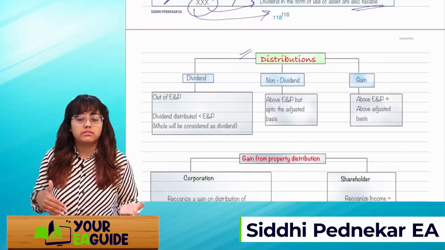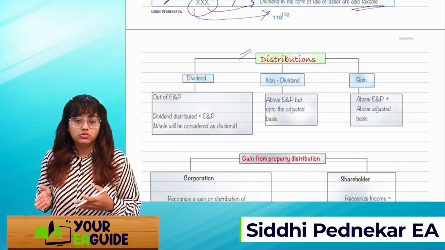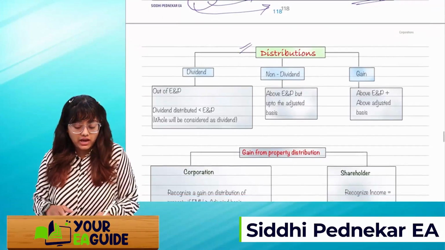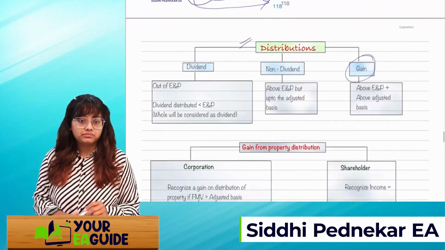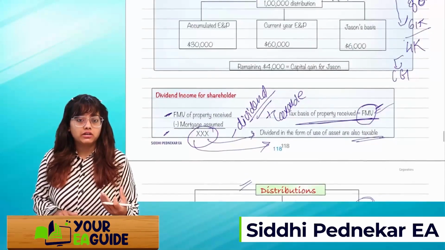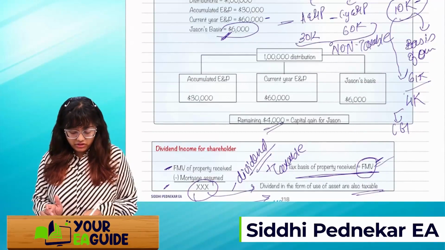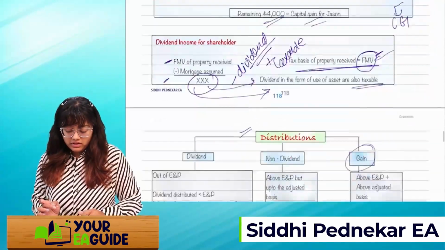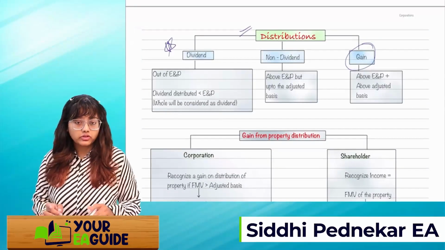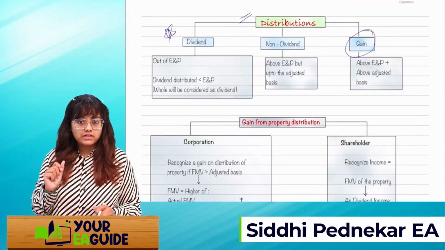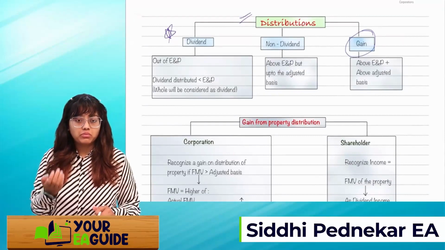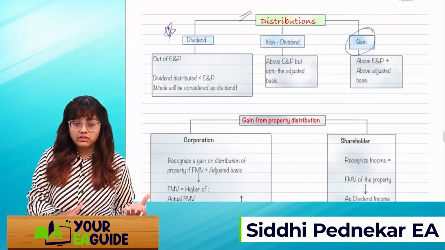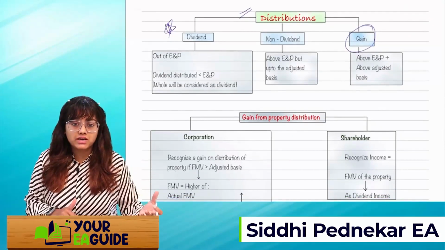Whatever is the remaining, your E&P has been used, your basis has been used, over and above the basis, if you're getting the distribution, then that will be called a gain and will be taxable in the hands of the taxpayer. Over here, see, the remaining 4,000 was considered as a capital gain for Jason. Just refer to this example. Up to the amount of E&P, you'll consider it as a dividend distribution. More than the E&P, up to the basis, it will be a non-dividend distribution. And over and above this, it will be considered as a gain.